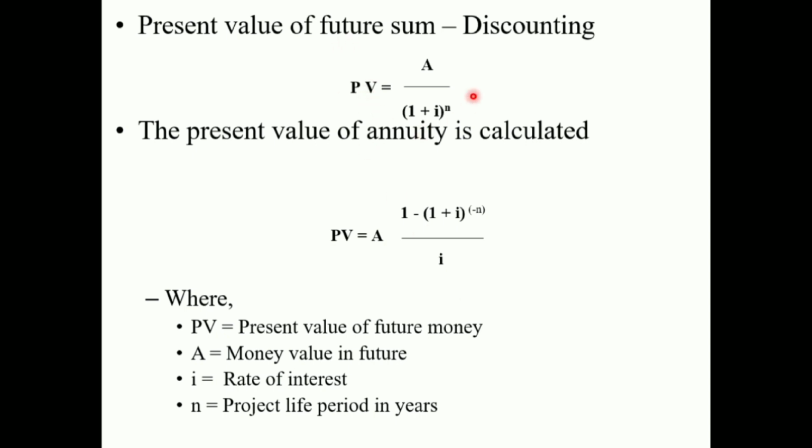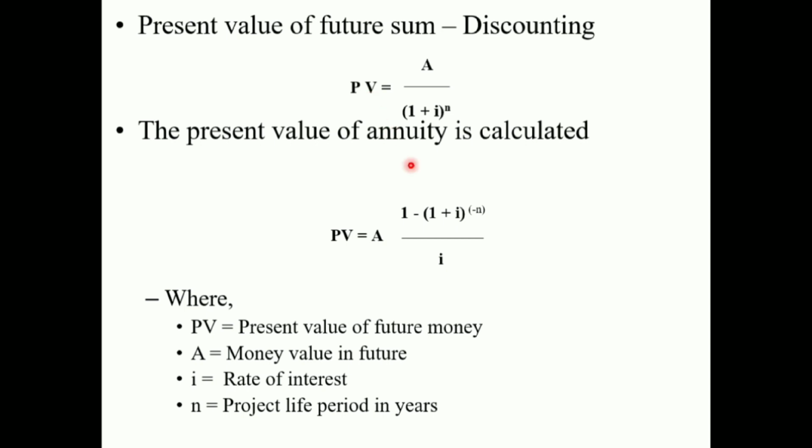We cannot find the annuity with the help of this formula. In order to find the present value of an annuity, we have to find the present value of the amount every year and aggregate all the present values to get the total present value of the stream of payments or receipts.